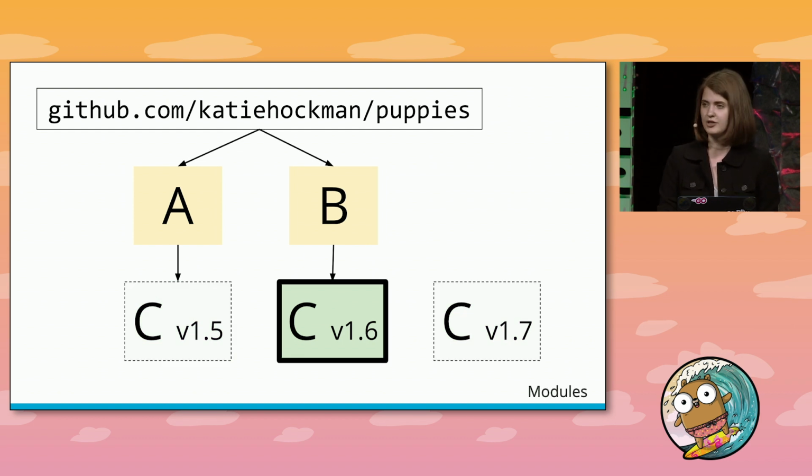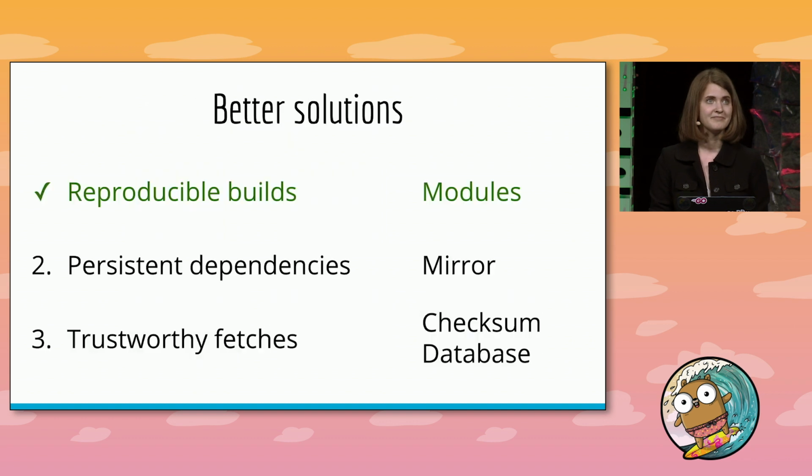This minimal version selection guarantees reproducible builds because the Go command uses the oldest allowed version of each dependency in the build, instead of the newest one, which may change from day to day. So now we have consistent, reproducible builds that are no longer contingent on the latest commit history of a dependency. One problem down, two to go. So we've solved the problem of reproducible builds. Next, let's figure out what we can do if dependencies disappear.